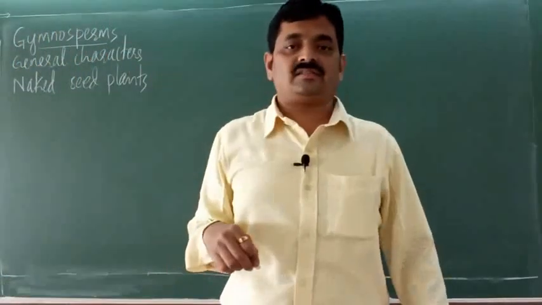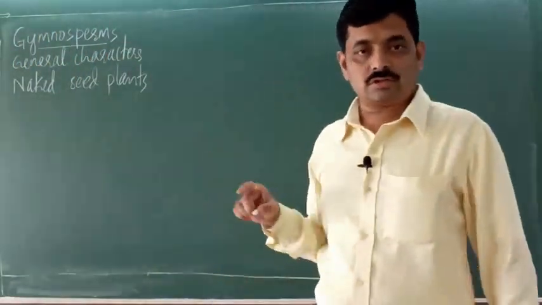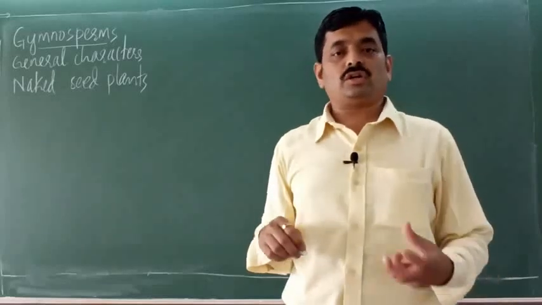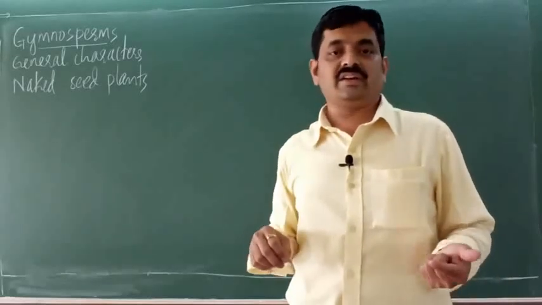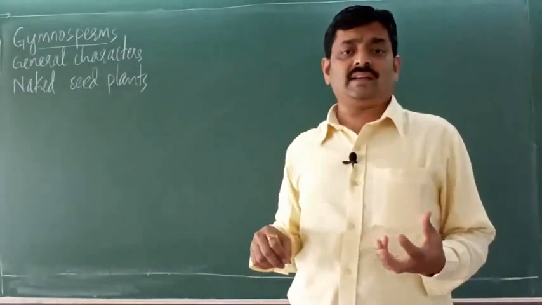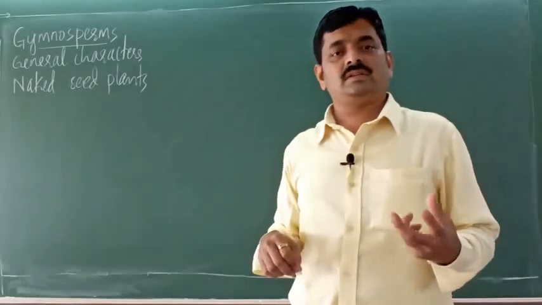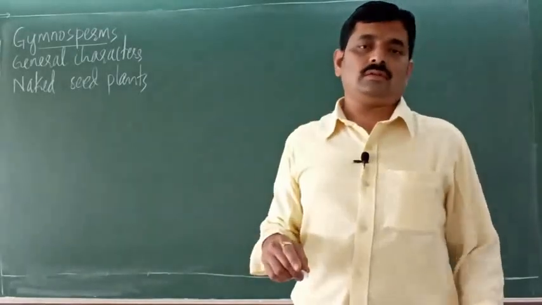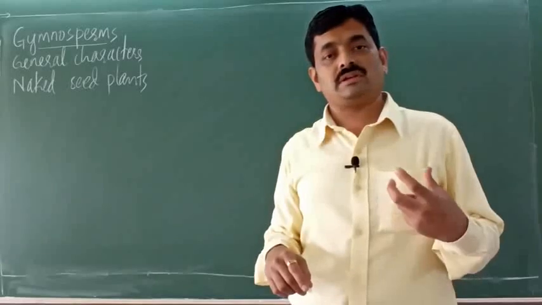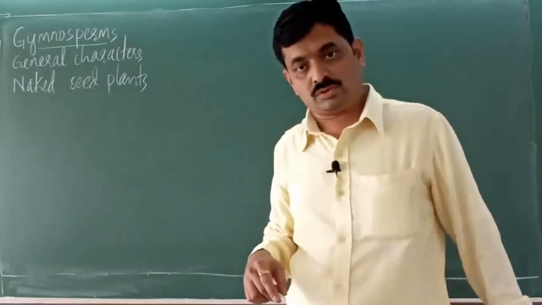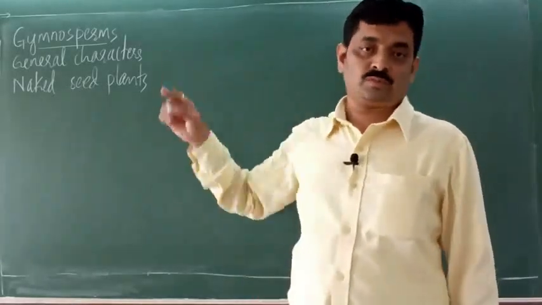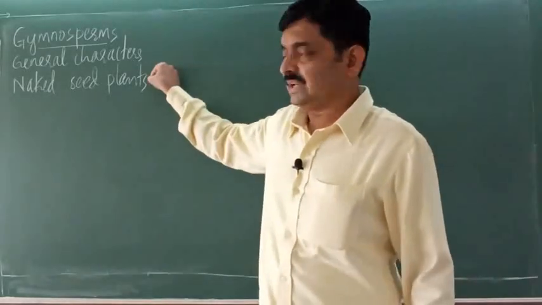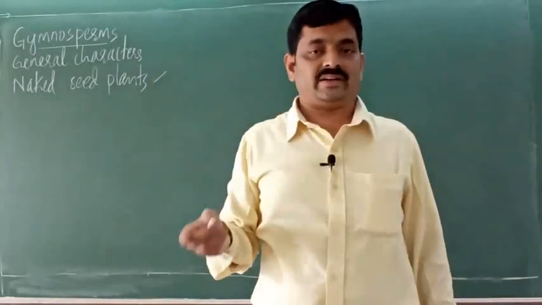They are called naked seed plants because the seeds are not enclosed inside the fruit. Normally seeds are present inside the fruit, but here they are not enclosed inside the fruit. That's why gymnosperms are commonly called naked seed plants.